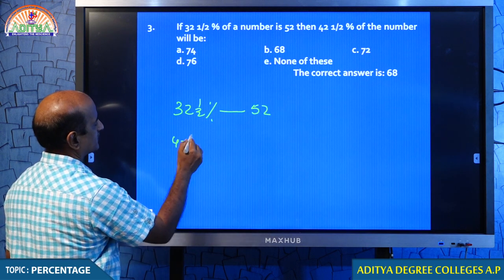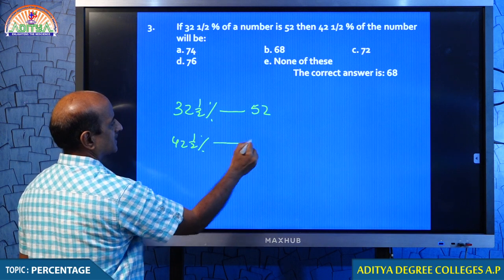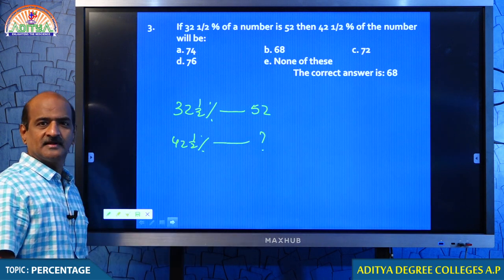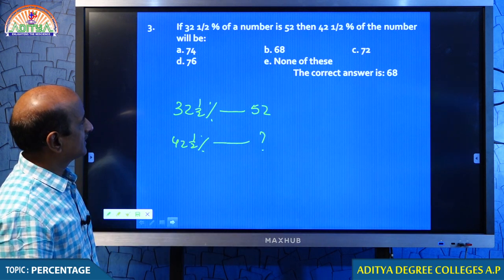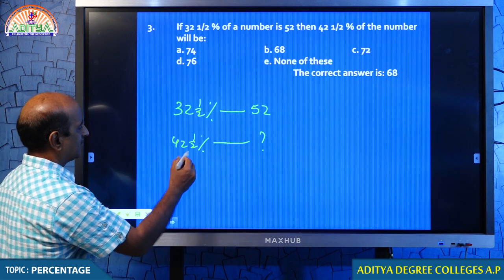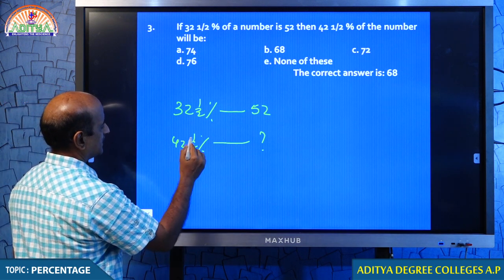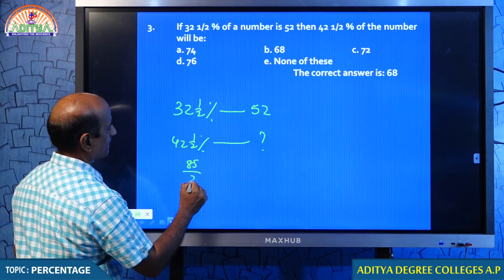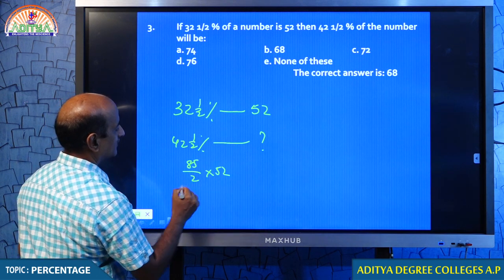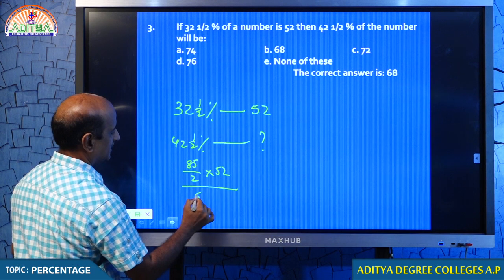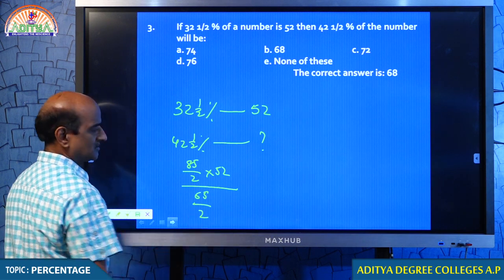Now, the question is, what is 42.5%? Yes, you can directly get it. As there is no logic in this question, we can straight away get the value. 42.5 means 85 by 2, into 52 divided by 65 by 2. Now, you solve the question, you will get it.